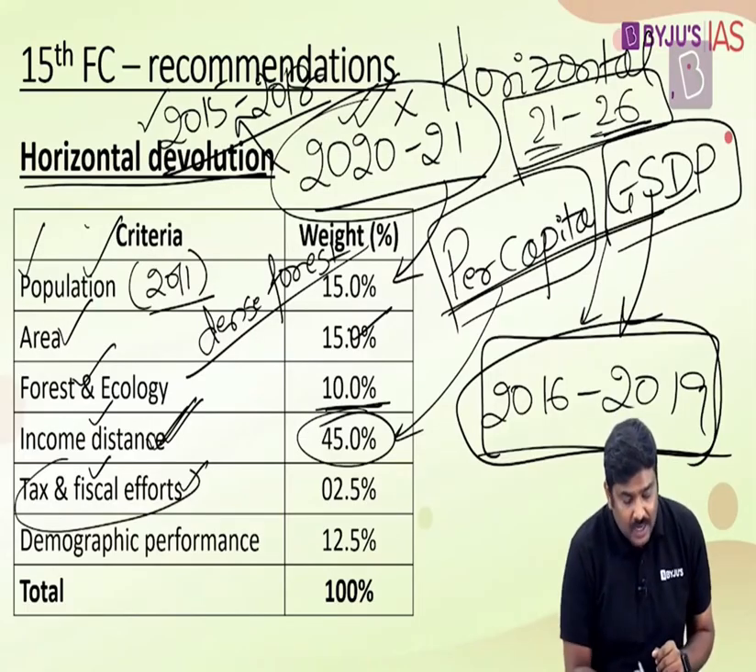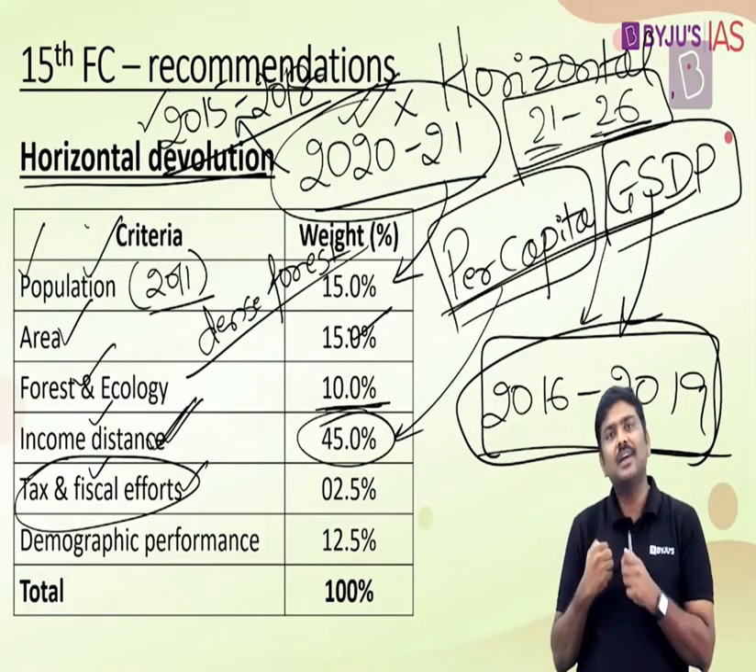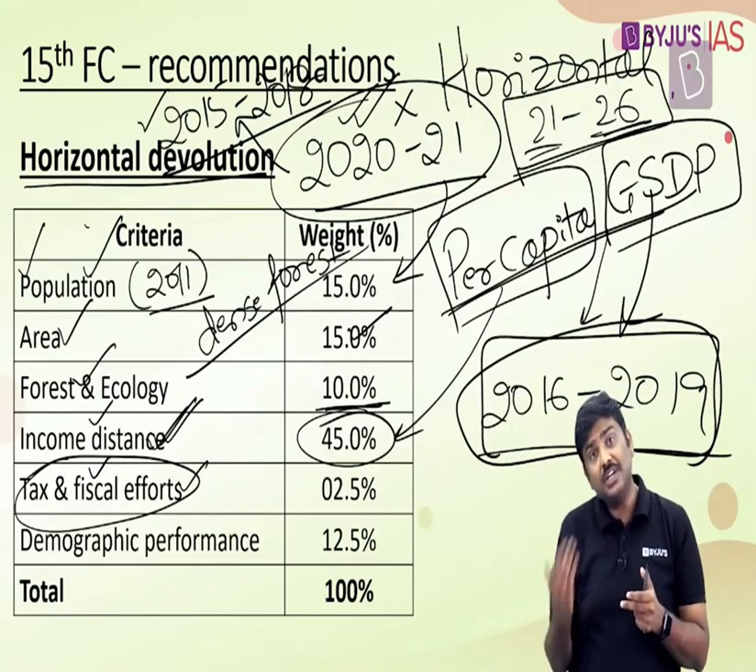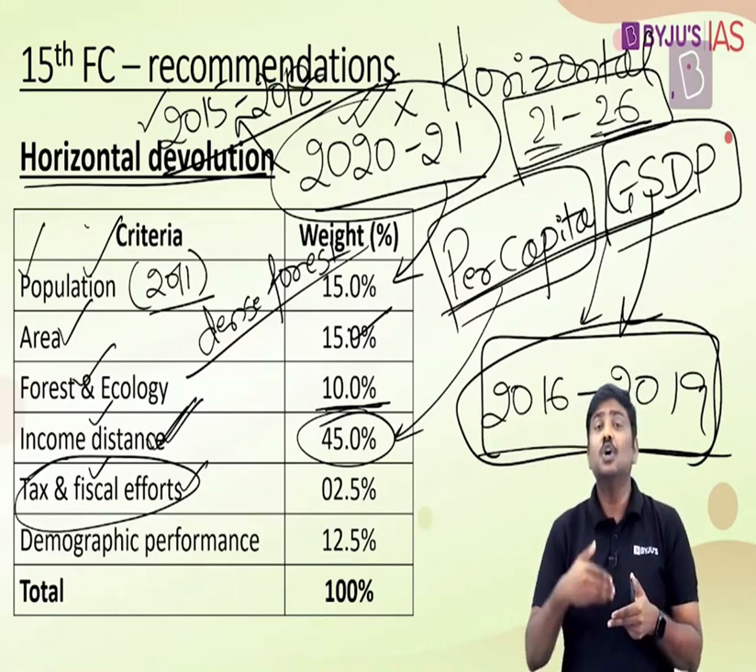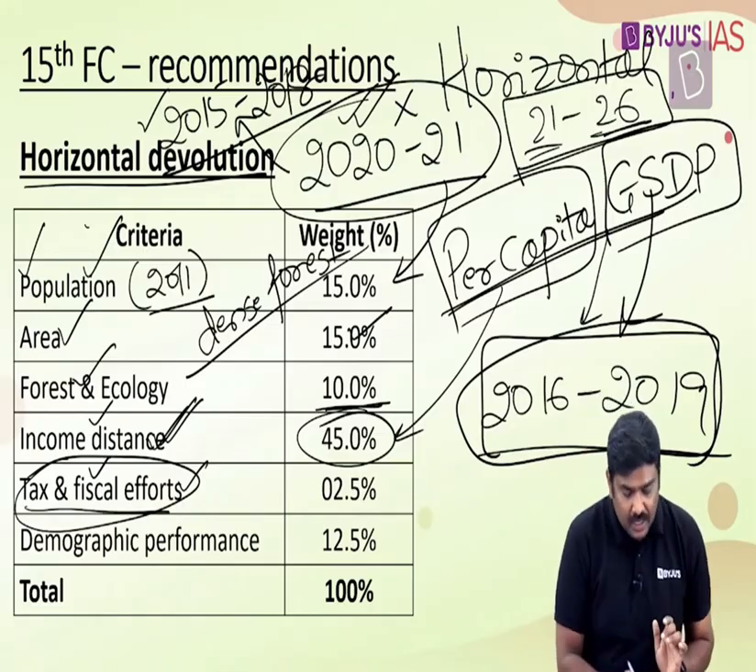Income distance, we have already taken care of. Tax and fiscal efforts, which basically means what is the efficiency of tax collection in these particular states. How effective or efficient are these particular states in terms of collection of their taxes? And any state which has the highest efficiency will be given more allocation under this particular formula. Tax and fiscal efforts have been given a weightage of 2.5%.